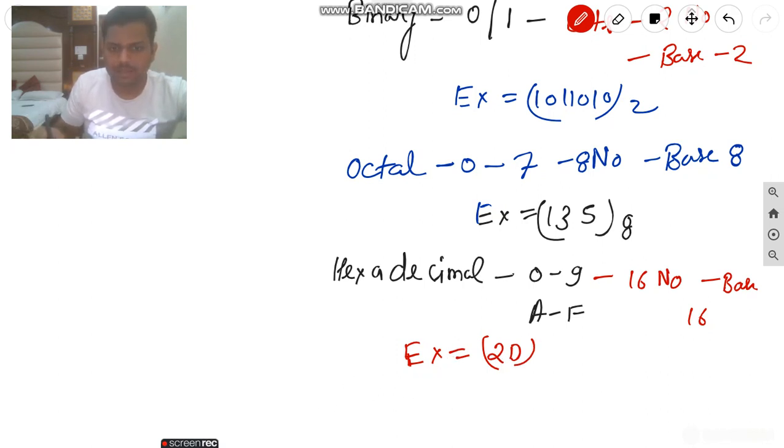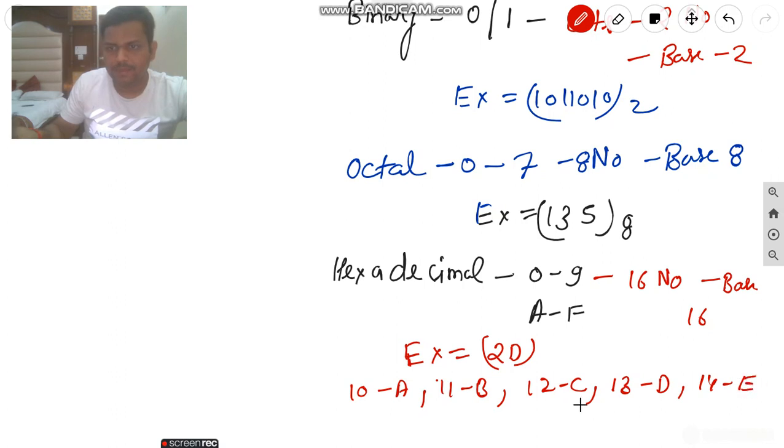Further, 10 is A, 11 is B, 12 is C, 13 is D, 14 is E, and 15 is F. This is our complete number system. I hope you understand.